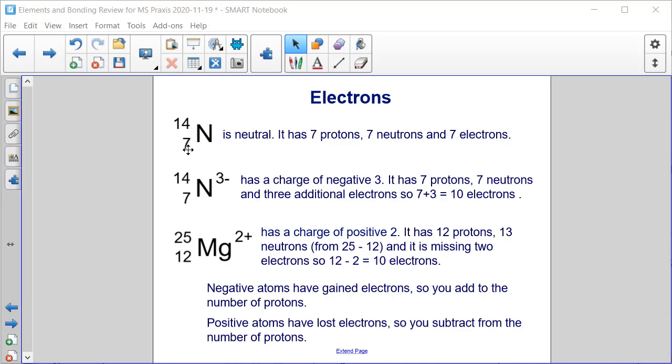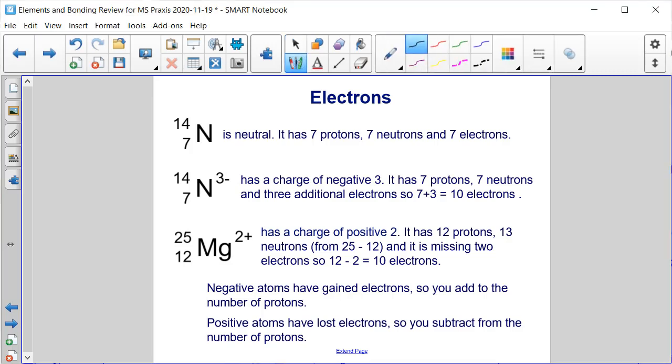Because it's neutral, that also means that it has 7 electrons. So 7 protons and 7 electrons. And then, of course, using the mass number, we can say 14 minus 7 equals 7, and that gives us our number of neutrons. Okay, so 7 protons, 7 neutrons, and 7 electrons.